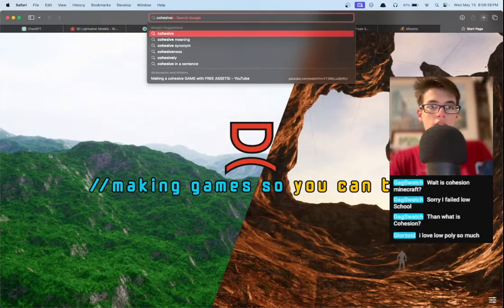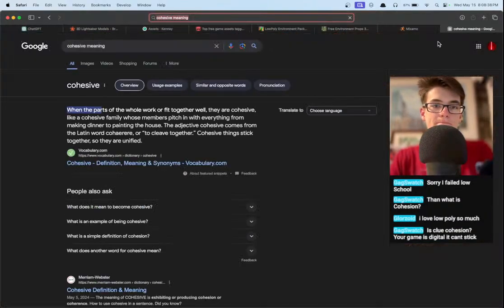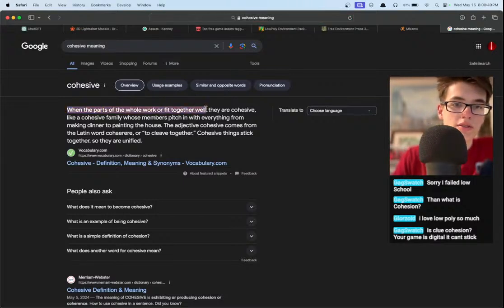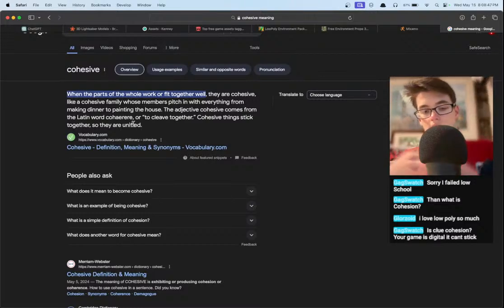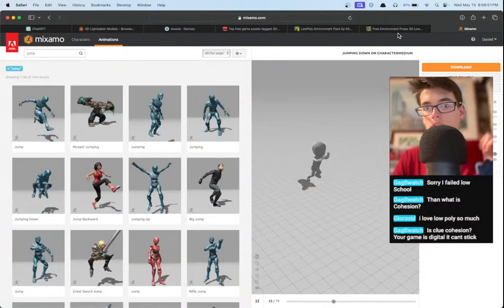Cohesive meaning: when the parts of the whole work well or fit together. So right, we need everything in the game to work together and fit well together, and that is our goal.